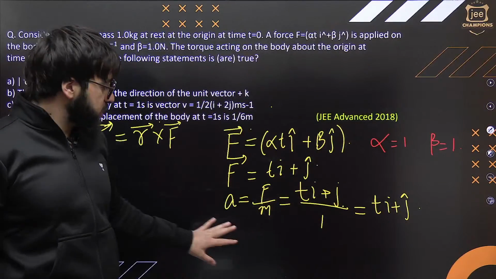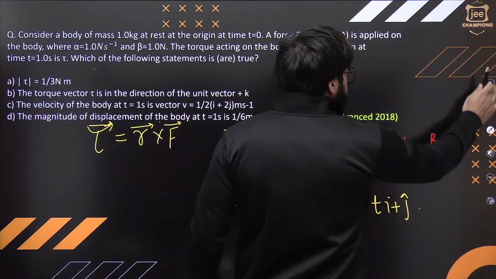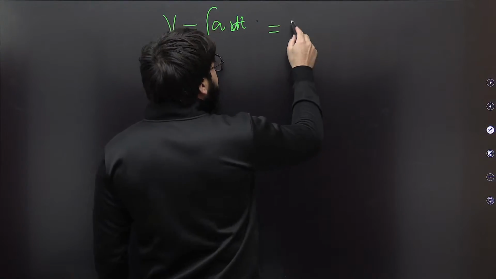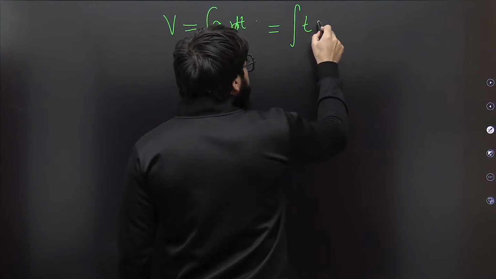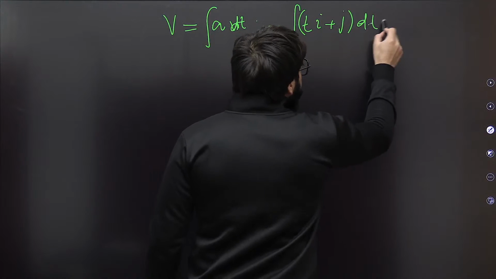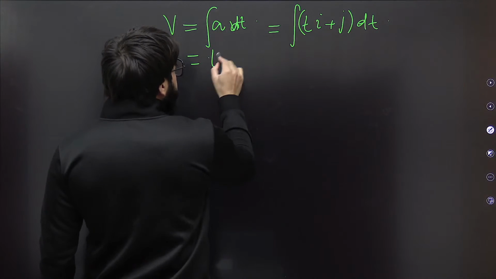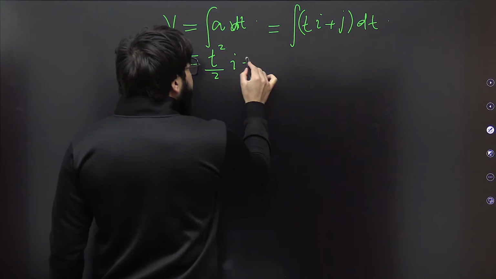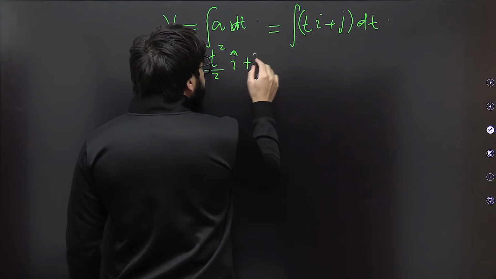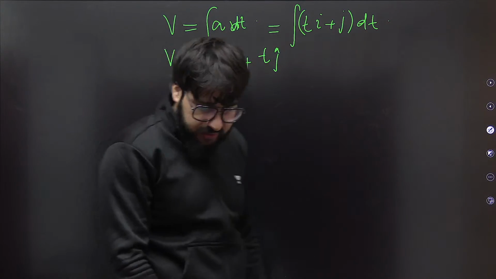You know the acceleration in this case. Yes, the acceleration is there, just put it over there. That is Ti plus J exactly. Integration of Ti plus J dt. So after integrating, can I just write this velocity will come out to be t square by 2 I cap, and this will be exactly t, this will be J cap. 100% we can call it like that.